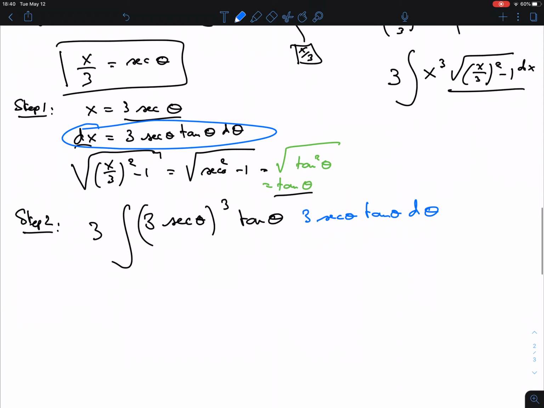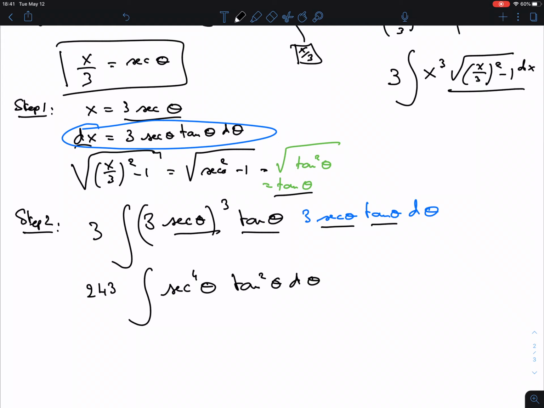Okay, so let's gather all the 3's. We have a lot of 3's here, right? There's a 3 to the 3rd, 3 to the 4th, 3 to the 5th actually, which is 243. You trust me? Okay, that's what this is. And then how many secants do we have? We have a secant cubed. This gives me secant cubed and another one. So altogether secant to the 4th theta, tangent theta, tangent theta, tangent squared theta. So let's first assemble all the powers.